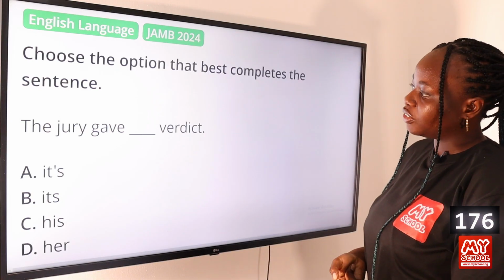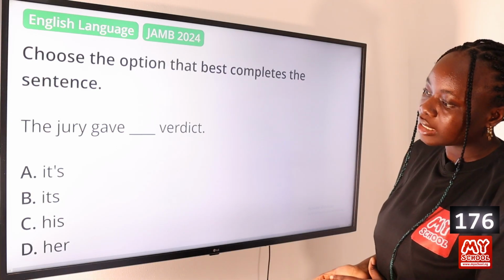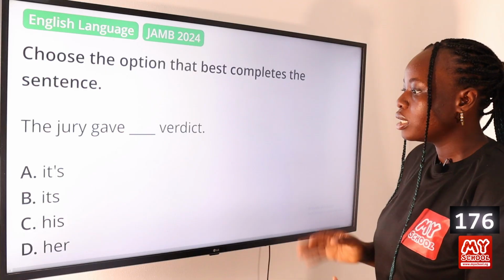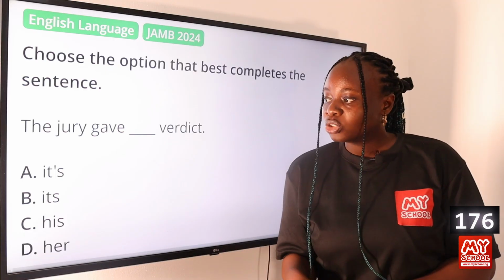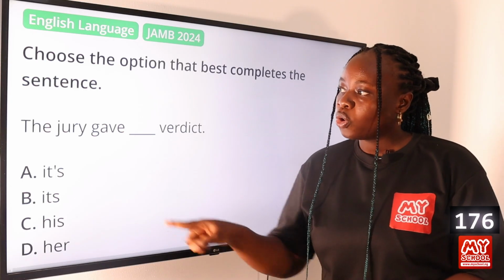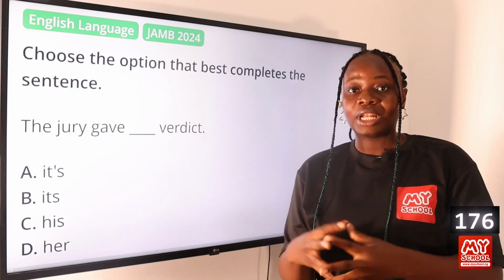The jury gave dash verdicts. Option A, its, B, its, C, his, and D, her. The answer to this question is option B, its. So you're making use of it without the apostrophe. When you're talking about the jury, you're referring to a collective of people.